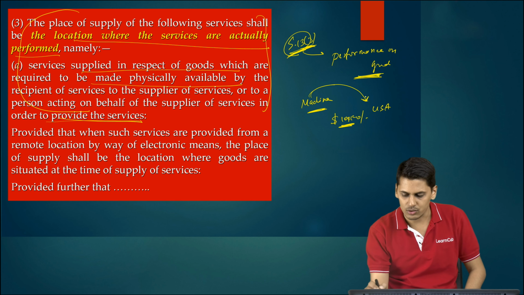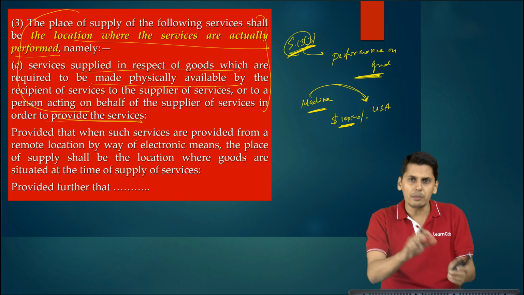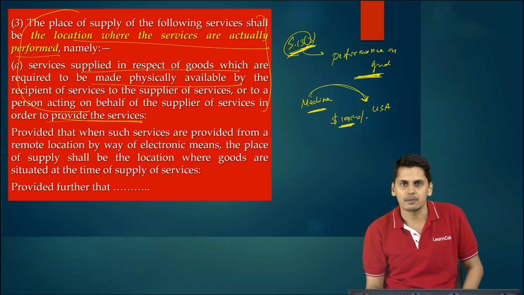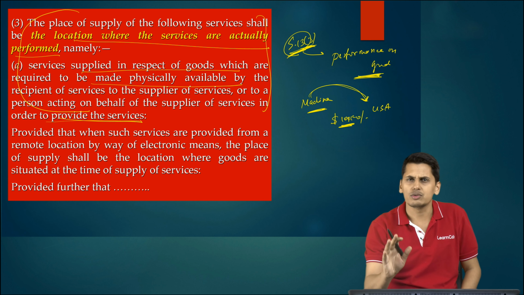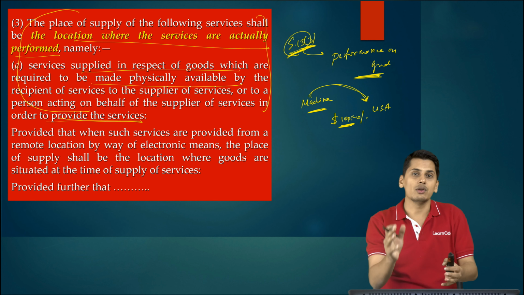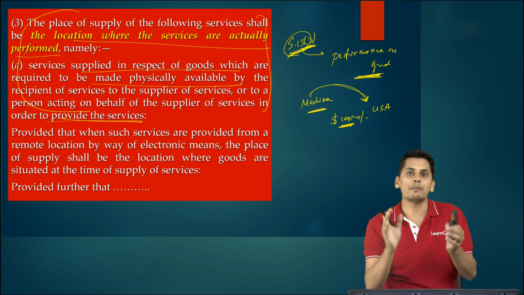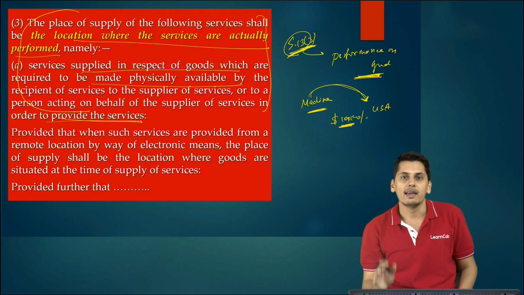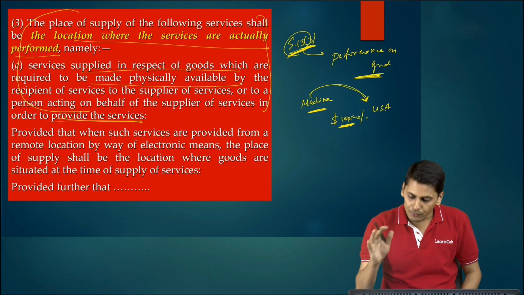The answer is yes. Export of goods means taking goods from India to a place outside India. So it happens to be an export of goods. For export of goods, the place of supply is outside India according to section 11. Now, where is the location of supplier? Supplier is in India. Place of supply is outside India. It happens to be an interstate supply. It also happens to be an export of goods. It is a zero rated supply. So far, so clear.